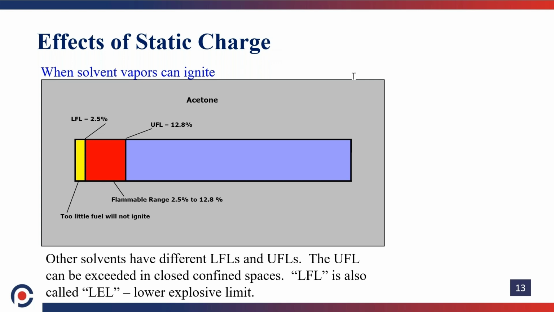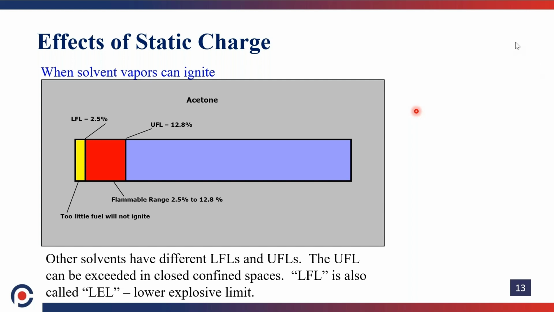So below the LEL there is a mixture with low flammable vapor concentration, that is, the mixture is rich in oxygen but the vapor concentration is less. So below the LEL there won't be any fire, even though static charge is there.